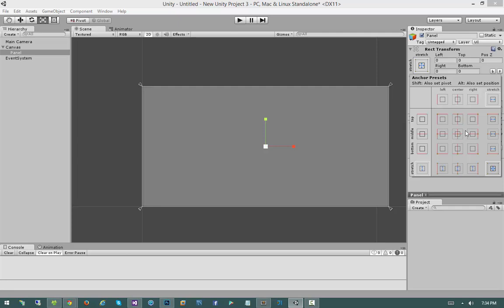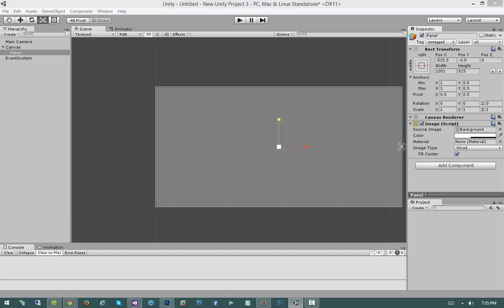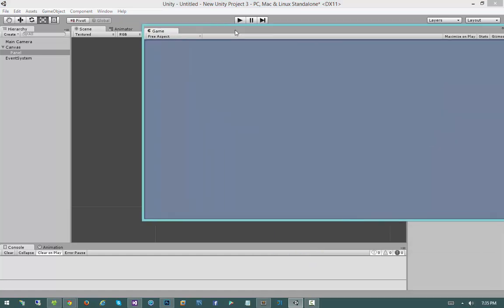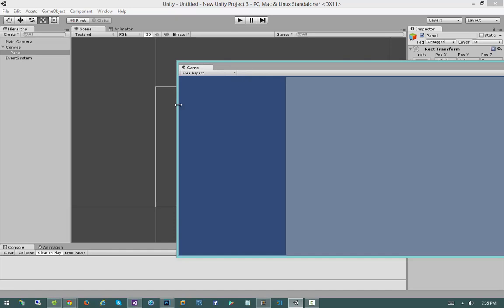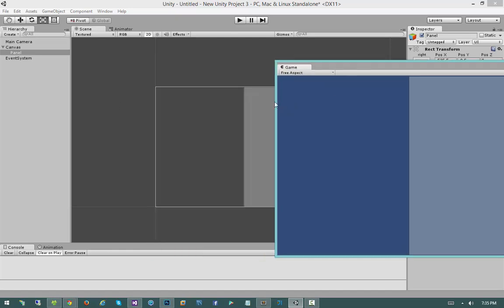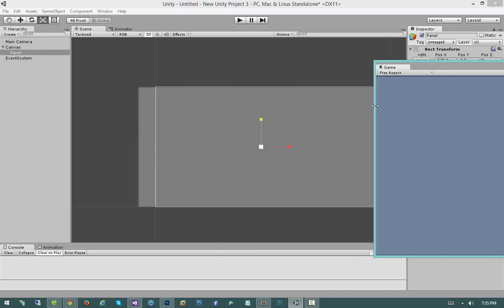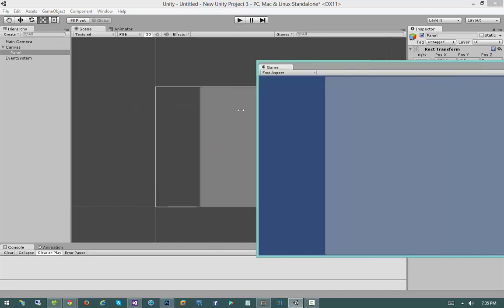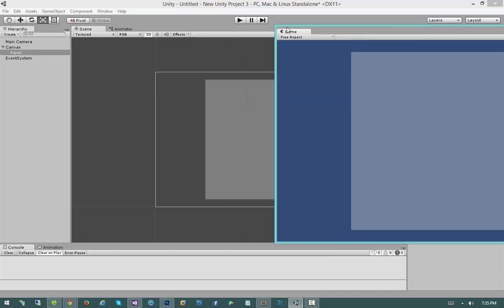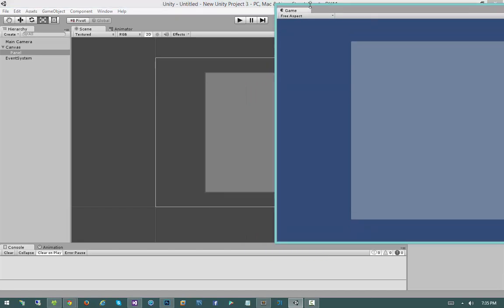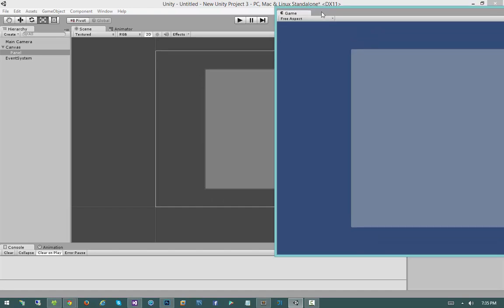So what I'm going to do is I'm going to click this. That preset right there will make the panel be on the right-hand side of the screen, basically. So you might be wondering, well, it doesn't look any different. But if I come over here to my game view and I stretch it to the left, look at that. Now it no longer is taking into consideration the width of the screen. So it looks like I'm about halfway there. You'll notice that it also doesn't stretch vertically, which we'll address here as well.